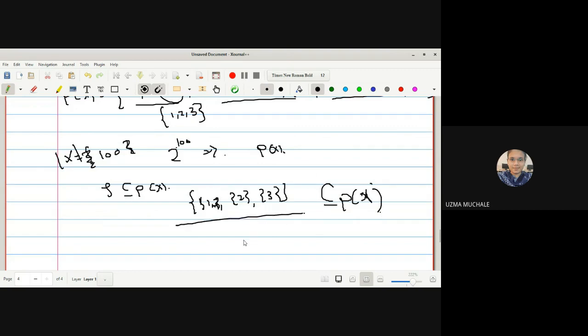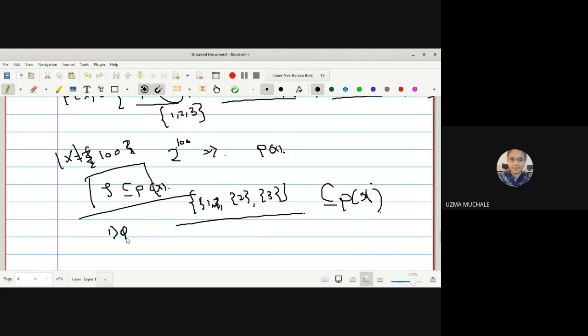So this is a collection of all the singleton sets, which is a subset of the power set of X. Now, our aim is to check whether it is a topology or not. What is the first condition to be a topology? It must be a subset of the power set of X. The next is that it should satisfy the four conditions. What are the four conditions?